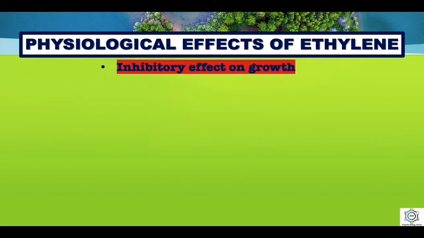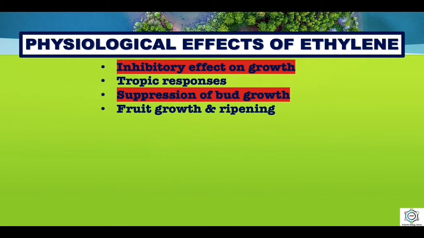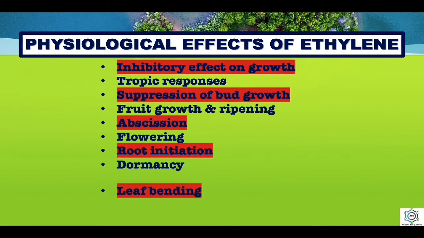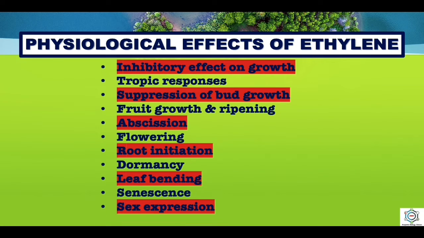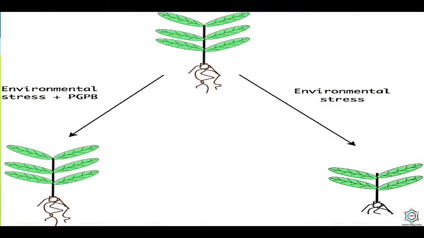Some physiological effects are the inhibitory effects on growth, tropic responses, suppression of bud growth, fruit growth and ripening, abscission, flowering, root initiation, dormancy, leaf bending, senescence, sex expression, and negative feedback. Now let's start with all the physiological effects in detail. The first one is the inhibitory effect on growth.